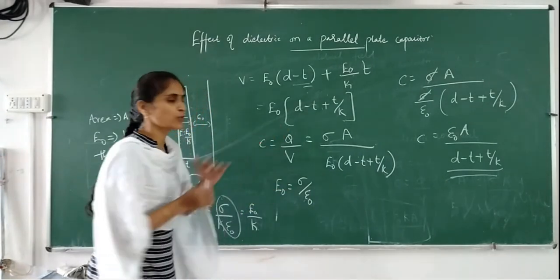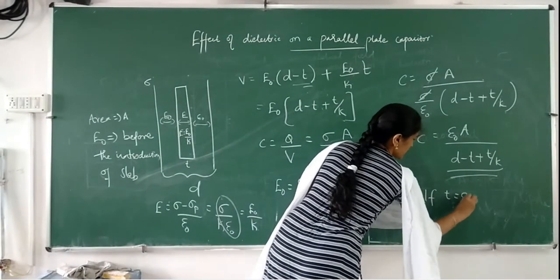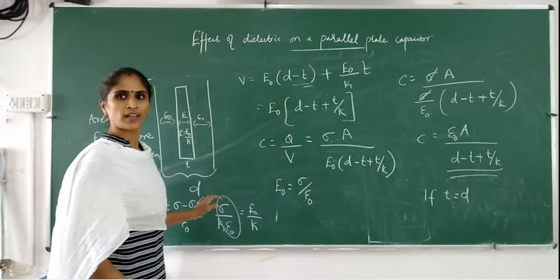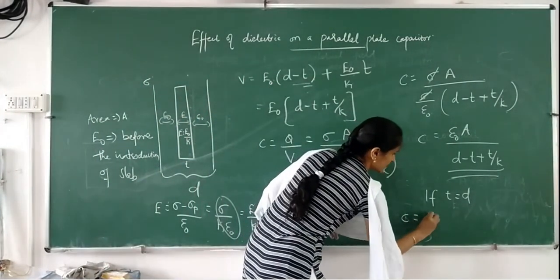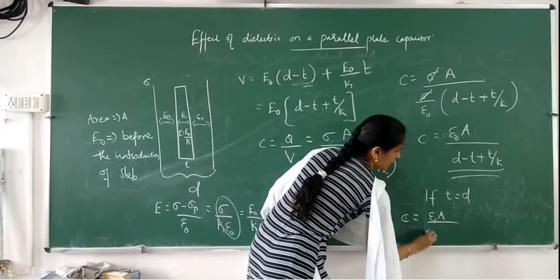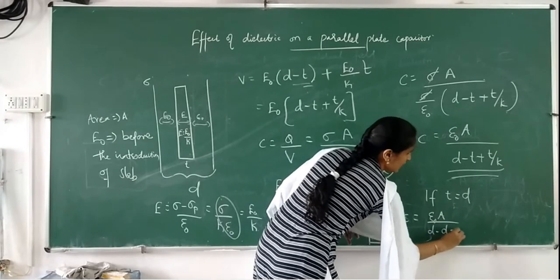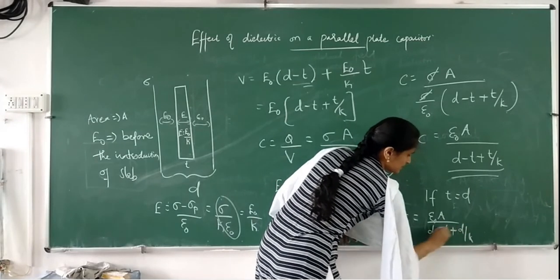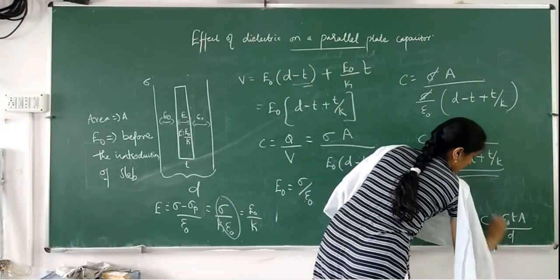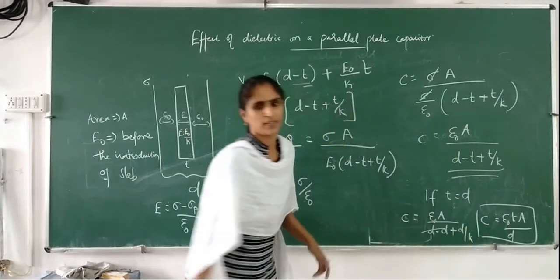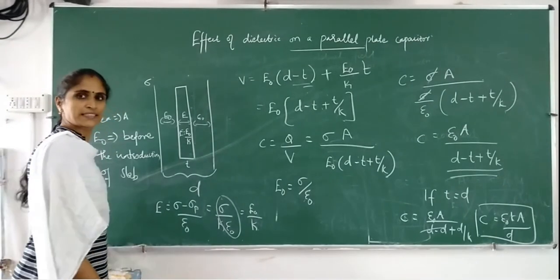And if t is equal to d, which means you are inserting the slab fully, the same expression we discussed earlier you will get here also. C is equal to epsilon 0 A by, instead of t you write d, so d minus d plus d by K. So you will get epsilon 0 K A by d. So this is the expression. Okay, is it clear? Now the last topic we will discuss.